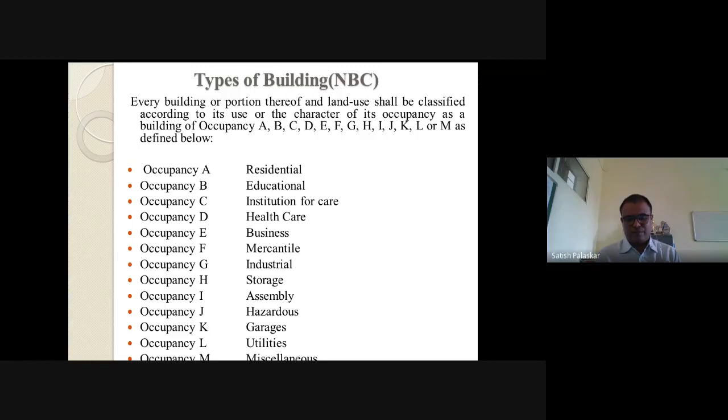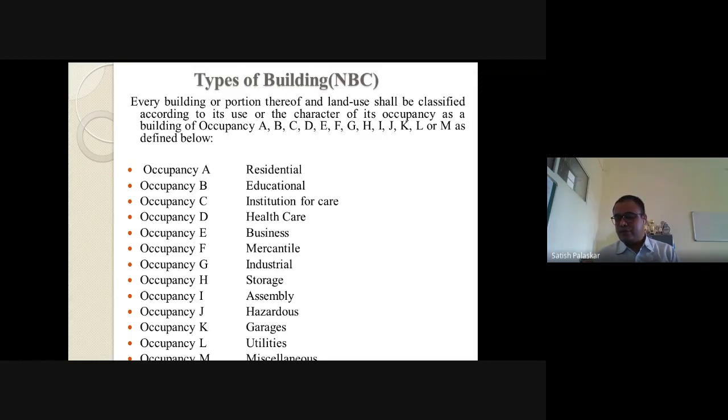Next type is the assembly buildings, like different assembly halls, Mangal Karyalayas. That building again is classified into large assembly with fixed seats. Please listen carefully.